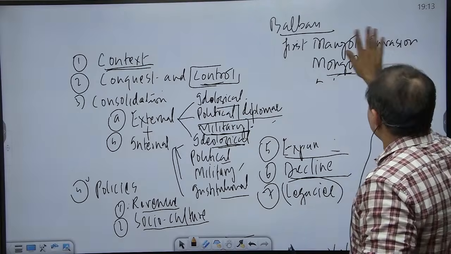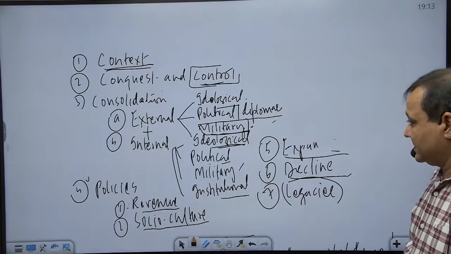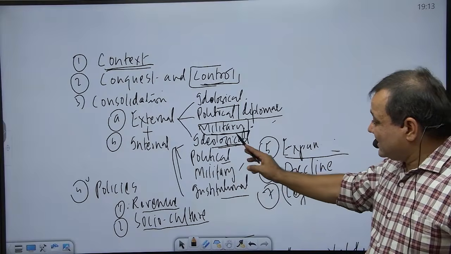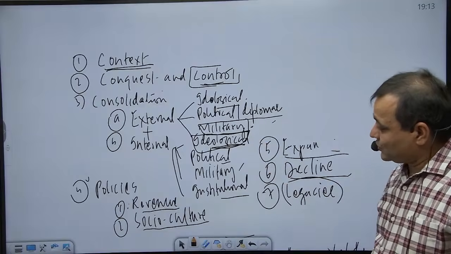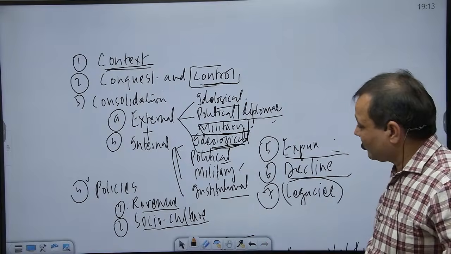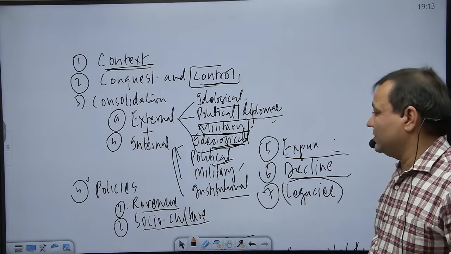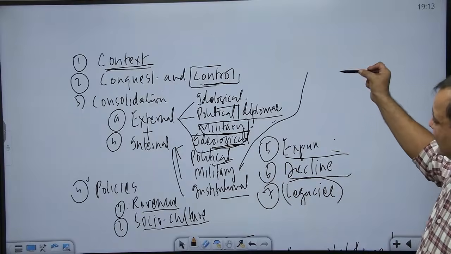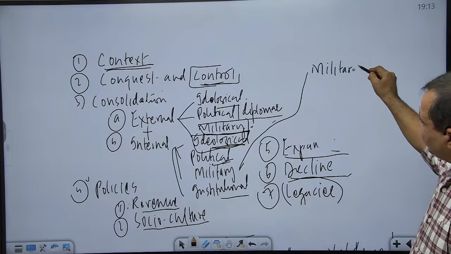So, military consolidation. Then he suppressed internal revolts and rebellions. In his case, the internal ideological consolidation is more important. So, first let us take brief note of this, and then we can shift to that. Here he was not a politician, he was basically a military leader. So, internally, in military consolidation, he established for the first time a military department.